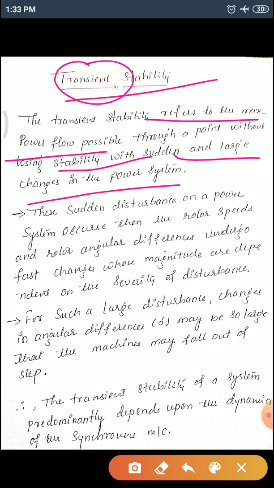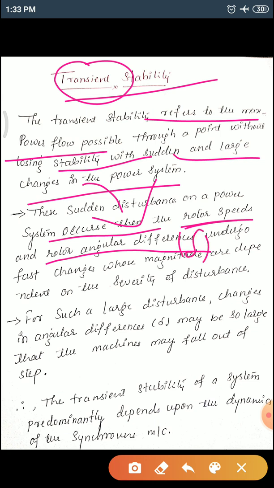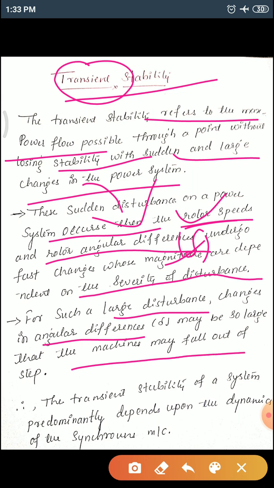When such a large disturbance occurs on the power system, the rotor speed and the angular difference delta undergo a very fast change whose magnitude depends on the severity of the disturbance. These two change rapidly, the rotor speed as well as the angle delta. For such a large disturbance, the change in angular difference may be so large that the machine may fall out of step. That may collapse.